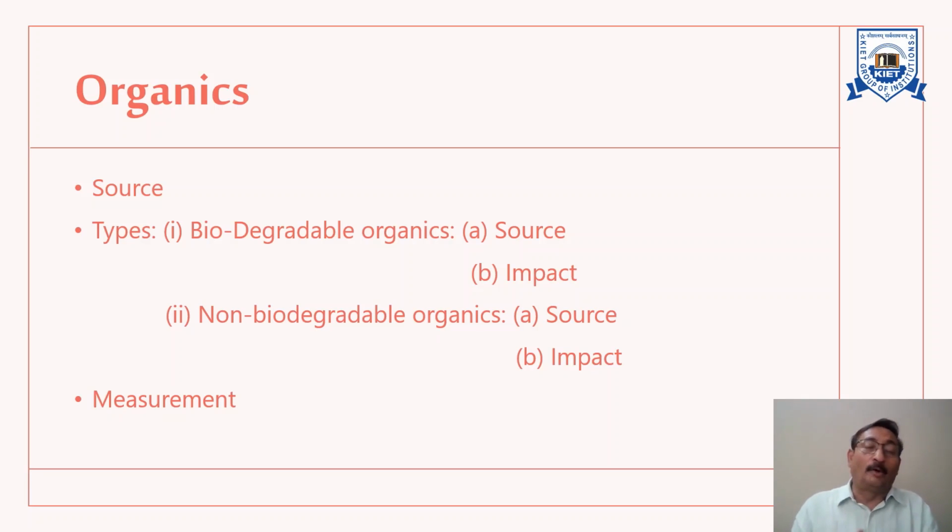Next is non-biodegradable organics. Some organic materials are resistant to biological degradation, such as tannic acid, lignic acid, cellulose, and phenols. All of them are found in natural water.